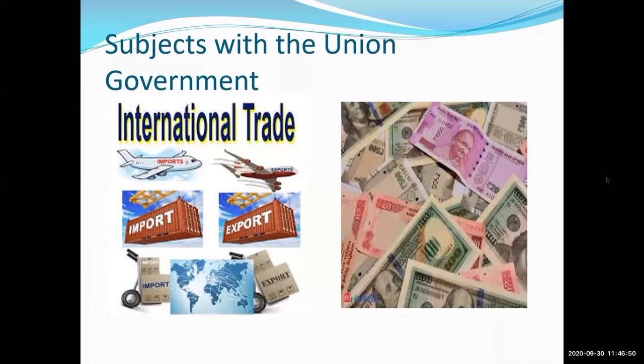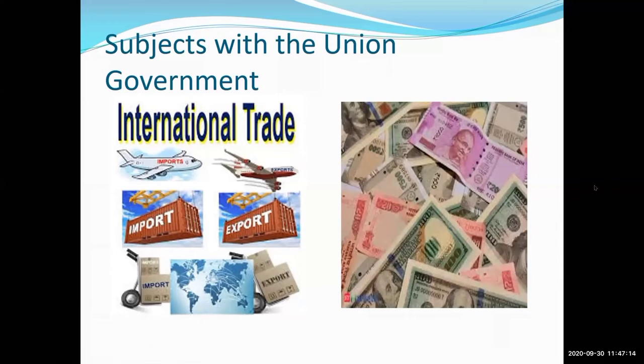It means we are exchanging some materials or things, that is import and export. For example, the mango is very famous in Maharashtra in India, so we are exporting mangoes to other countries.